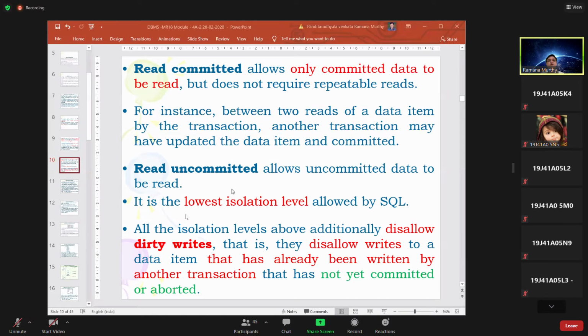Whenever you read uncommitted data, it is more error prone, and others may modify at any time. That is the reason reading uncommitted data is the lowest isolation level. You can read uncommitted data also, but in the serializable manner.